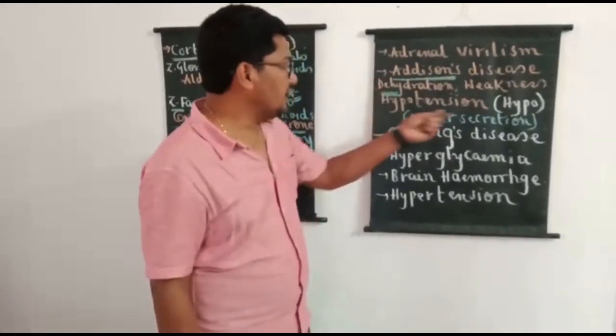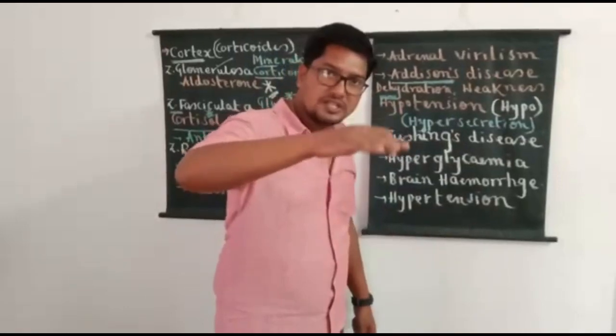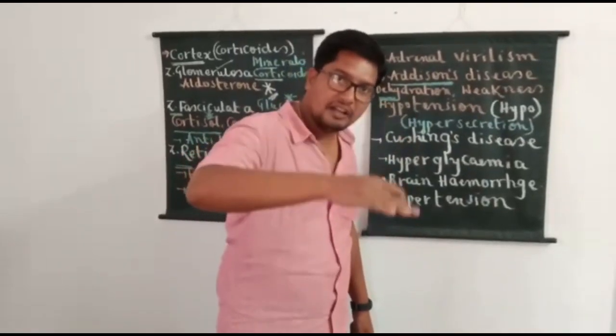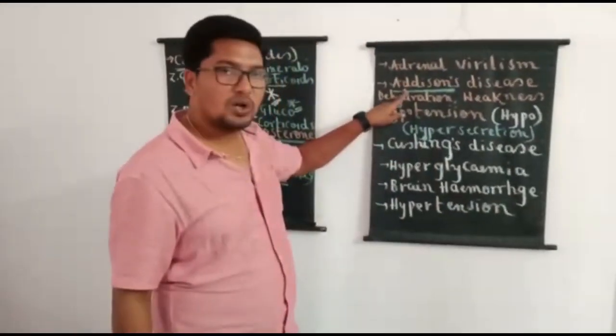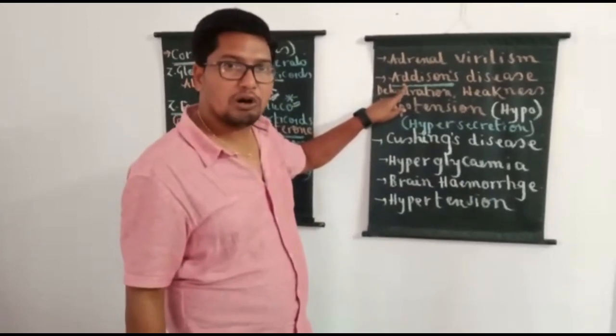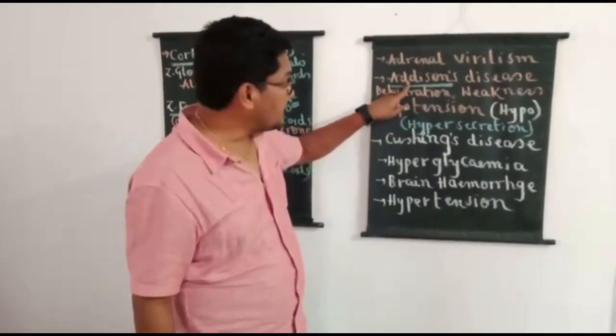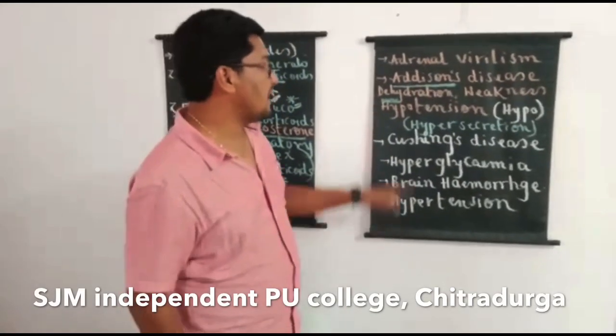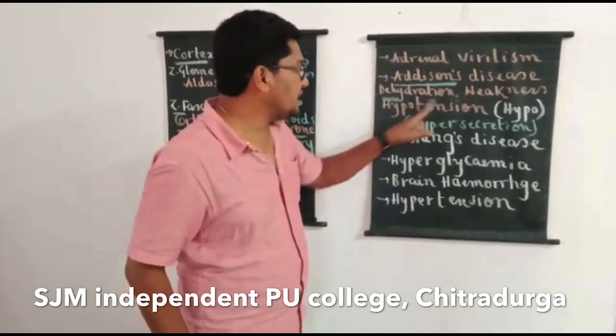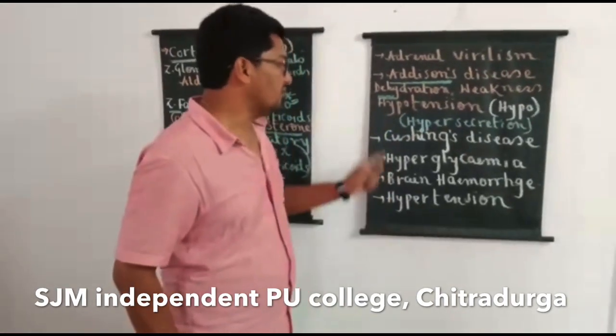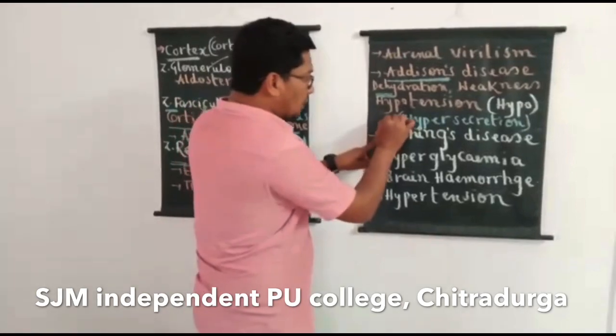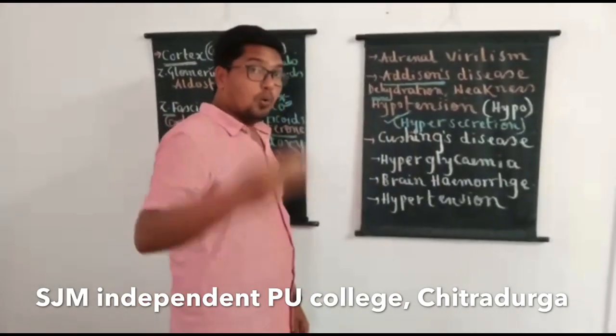So whenever there is hyposecretion, that is low secretion of hormones of the adrenal cortex, a person is more likely to suffer from a condition called Addison's disease. Addison's disease is characterized by dehydration, weakness and hypotension. Next, let us know the problem with over secretion.